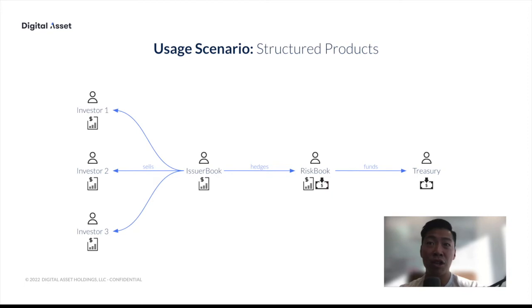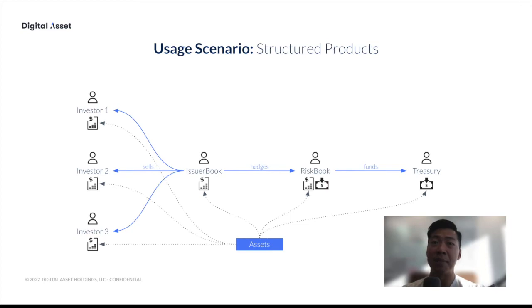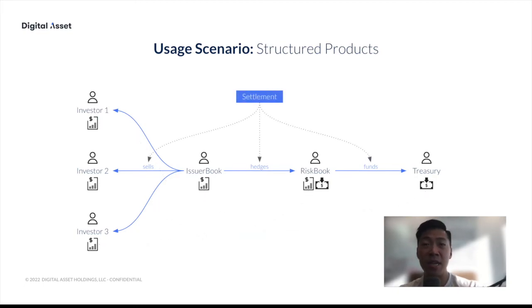There is the structured note, there is the deposit. That already means that we can use the library to represent those assets. There is certainly settlement involved, effectively in all these three steps, so the selling of the note, the hedging against the risk book, and the following leg against the treasury, a settlement. So clearly we can use the settlement layer of the library.